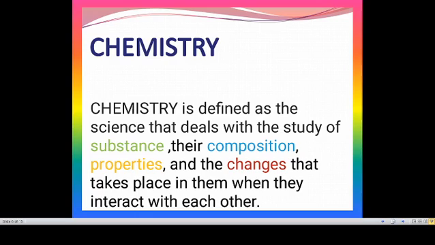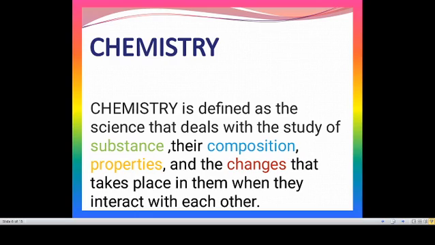If you are taking one substance, the study of that particular substance, the composition present in it and its properties, and if it is reacted with some other substance, there will be some changes in that. So the study of substance, composition, properties and changes that take place when they interact with some other substance is chemistry.